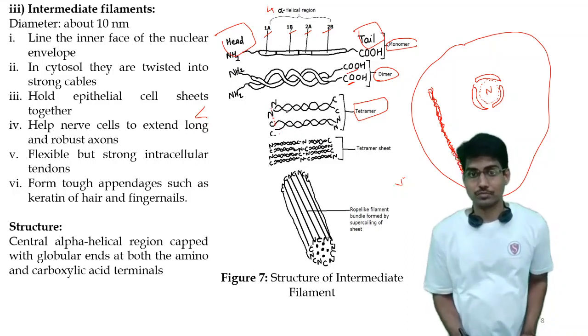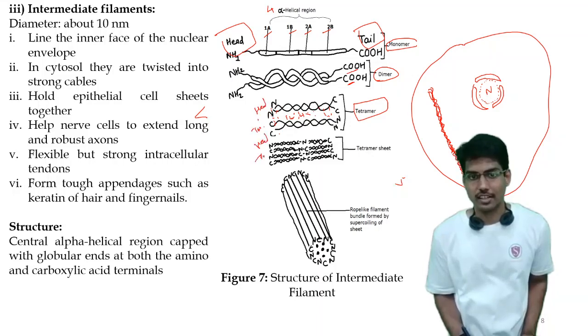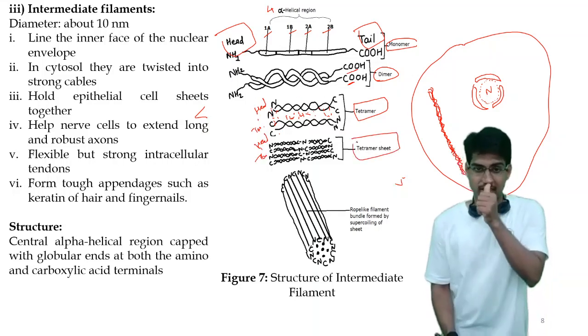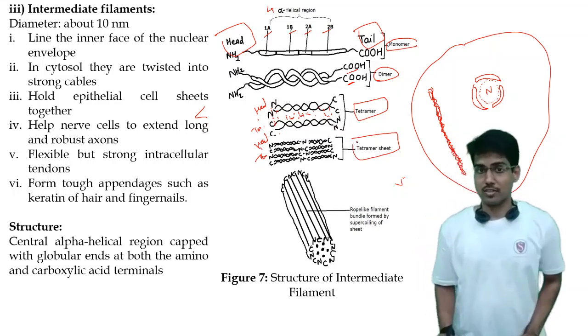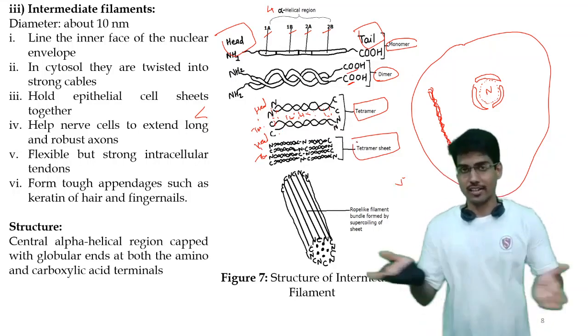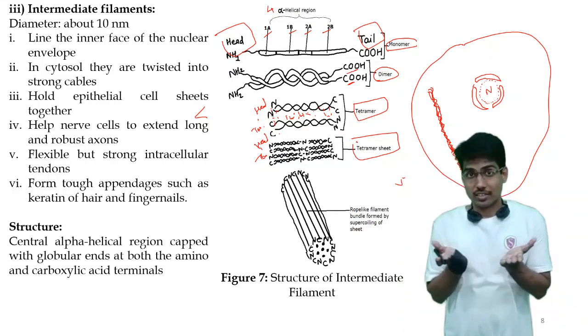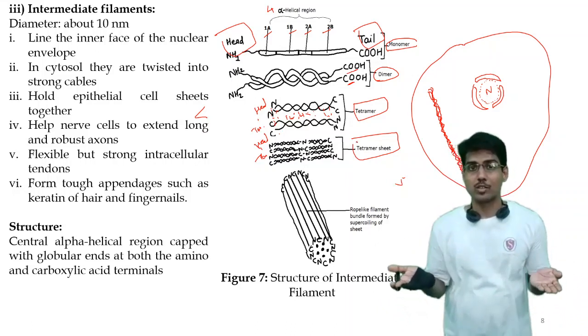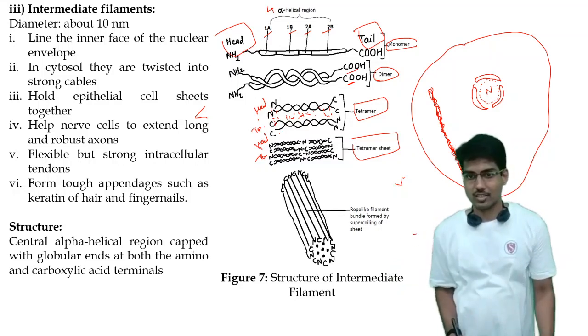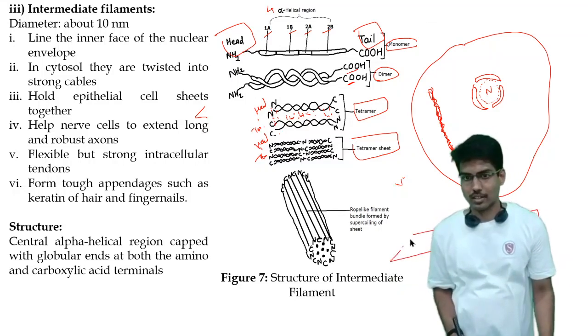Now such dimers come in contact and form a tetramer, but while forming a tetramer, they bond in opposite orientation, head and tail bonding with each other. They form a lateral position with each other and the head is adjacent to the tail, then again head, then again tail. Such a tetramer sheet is formed. Once formed, that tetramer sheet elongates continuously and finally that long sheet of tetramers supercoils.